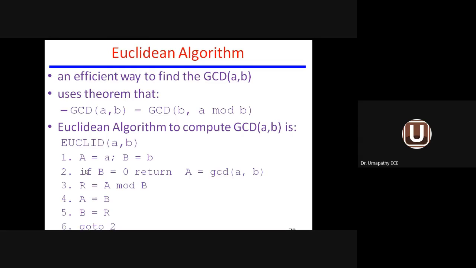Go to step 2 until B becomes 0. They will keep on rotating. If B is not equal to 0, this will be followed. If B equals 0, the other number will become the GCD. So this algorithm is called the Euclidean algorithm, to find the GCD of any two numbers in an efficient way.